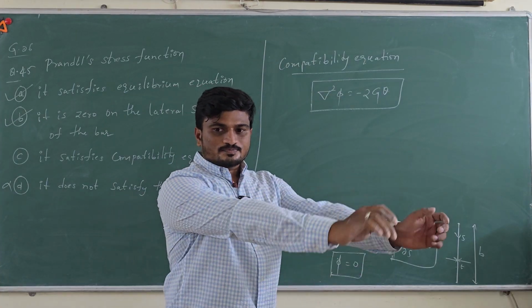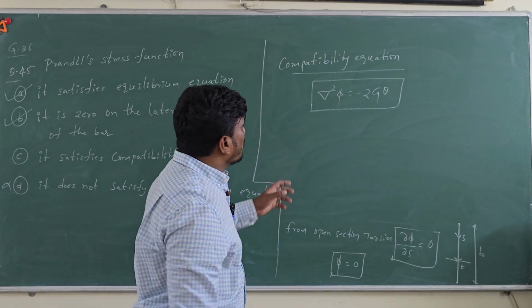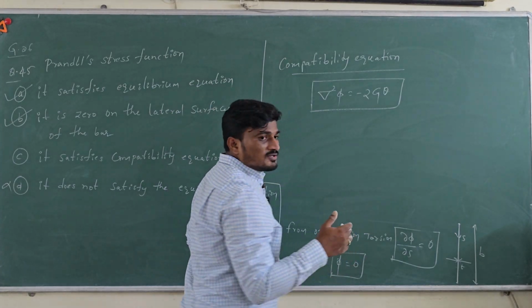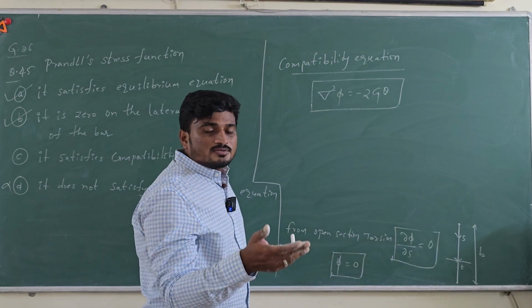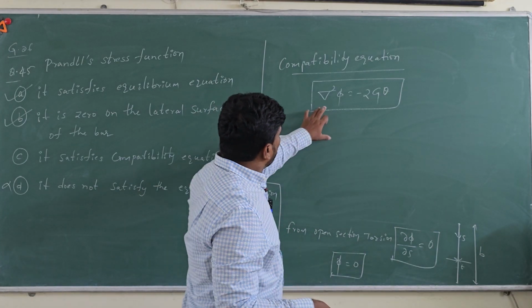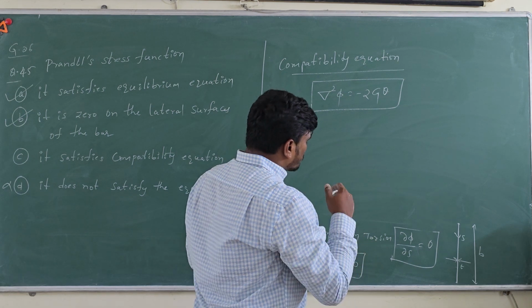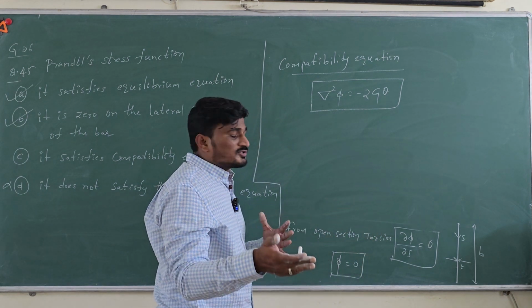Prandtl stress function can be used to solve the non-circular cross sections to calculate the torsion in aircraft structures. So this equation can be used to solve any kind of cross section to get the torsion and torsion constant.